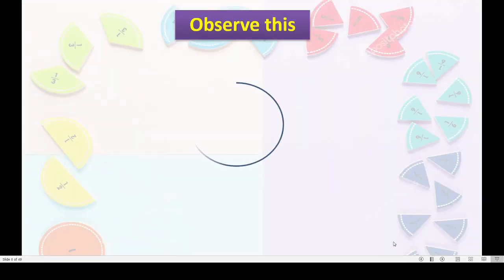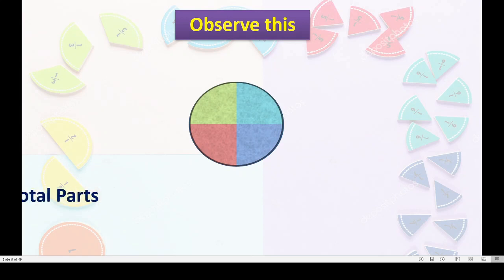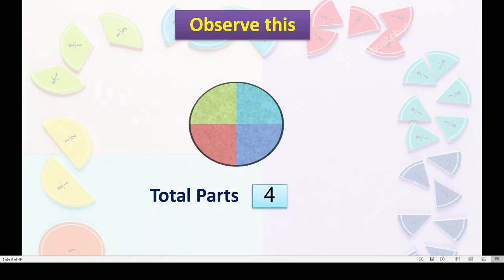Now here again you can see a circle. Now I will divide this, we'll see how many parts we are going to divide this into. See the different colors. Yes, we have divided this circle in 4 equal parts.